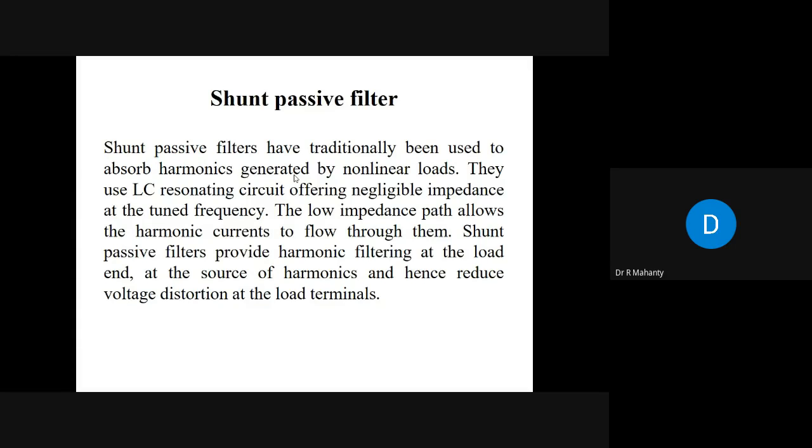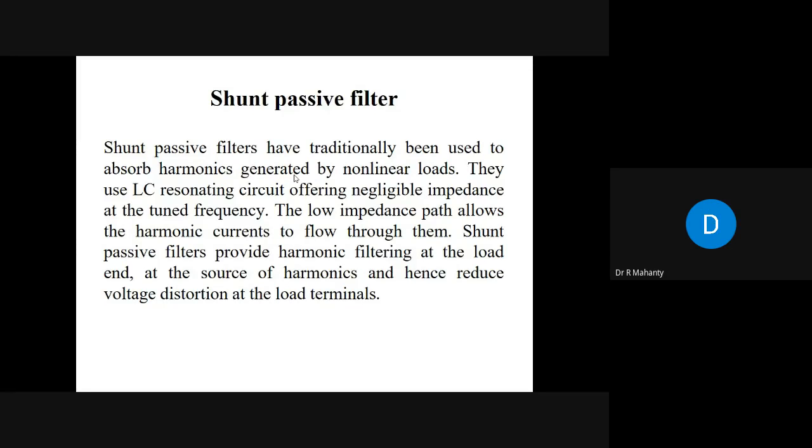The meaning is this: suppose you want to eliminate the fifth harmonic frequency. You have a three-phase system, and for a three-phase system the lowest harmonic is the fifth harmonic. Apart from the fifth harmonic, you will also have the seventh harmonic, and so on. So you will tune an LC filter at the fifth harmonic frequency.